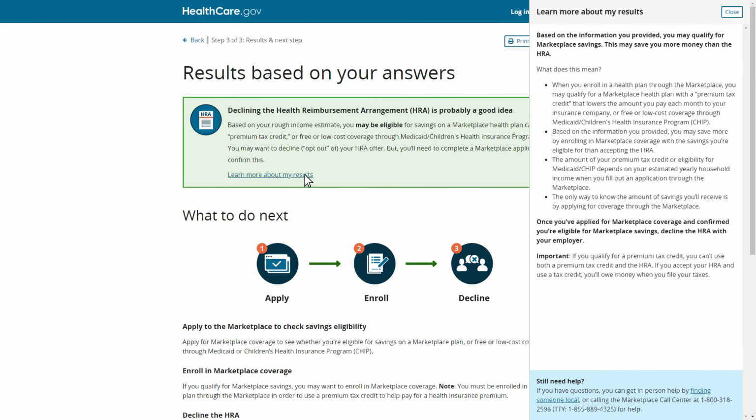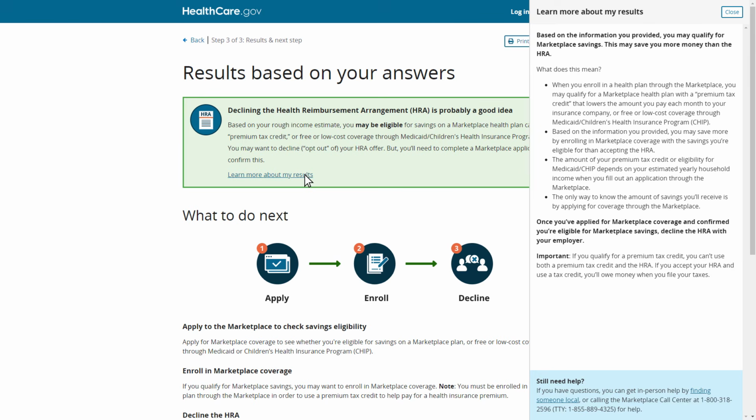In the Help drawer, Amy learns that she may qualify for savings through the marketplace, or for free or low-cost coverage through Medicaid or CHIP. If she does qualify for savings, she may be able to save more money on monthly premiums for herself and her husband with those savings than with her individual coverage HRA offer. Therefore, her results in the tool recommend that she decline her HRA offer in order to use savings from the marketplace.